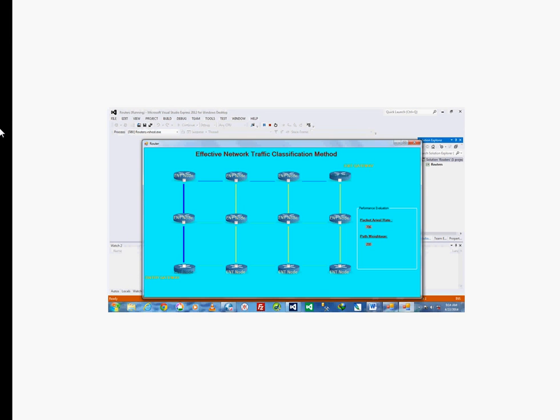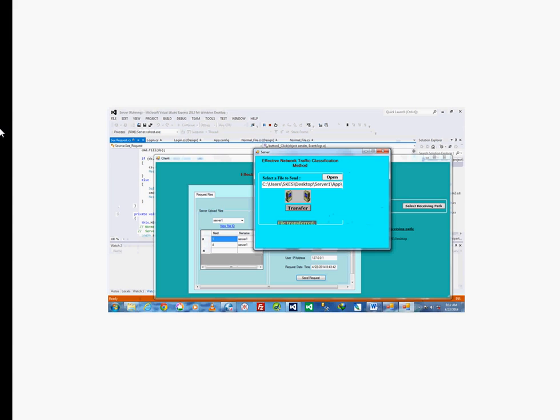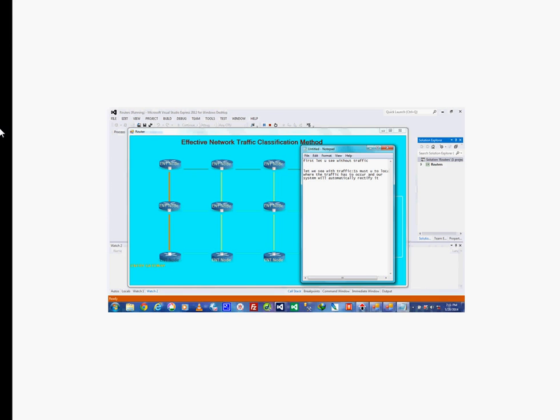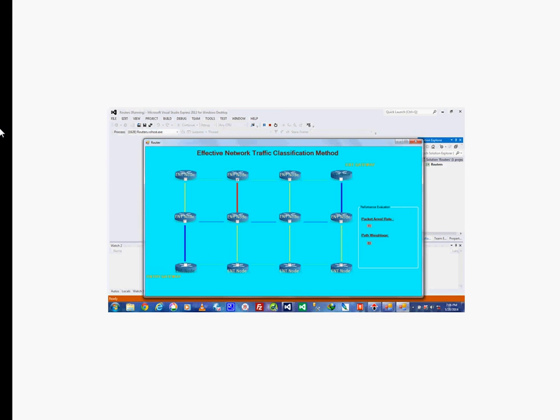Then this is a stability path, where data have been sent from source to destination. The packet arrival rate and path weightage have been calculated. Server transferring the file to the client. The file has been stored in the user as per the user request. Then let us see without traffic. Now we are going to see with traffic.